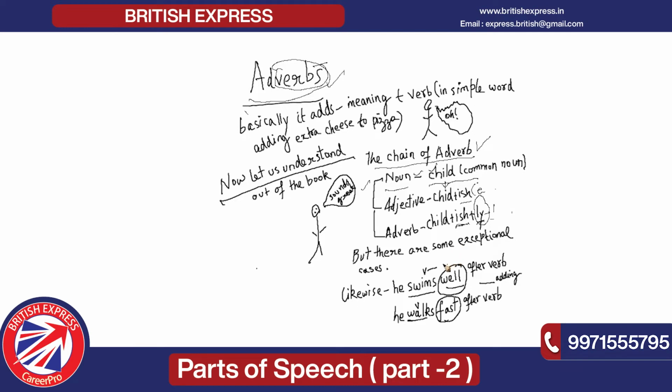But there are some exceptional cases also where I am not adding anything and directly putting it after your verb. Now let us see this example also. He swims well. Now this well is just after your verb. This is also an adverb. How? Because it is talking about the swim, indirectly performed by some subject. In the next sentence, he walks fast. Here fast is your adverb. Why? Because fast is immediately after your walks.